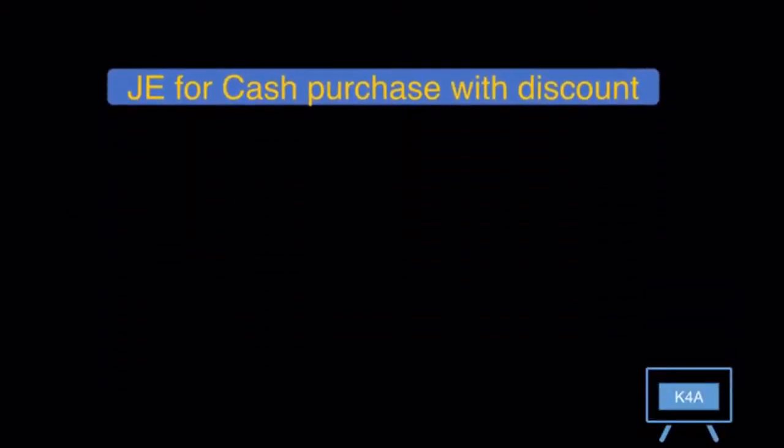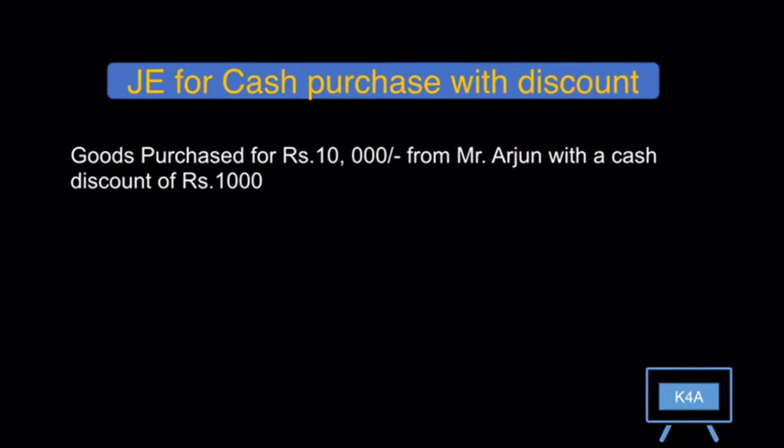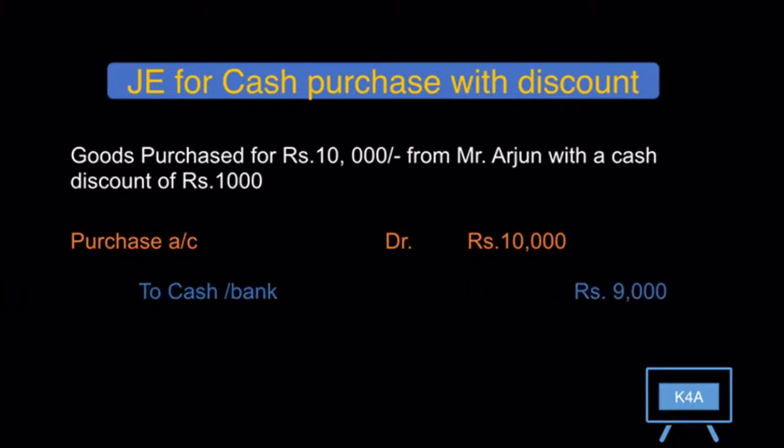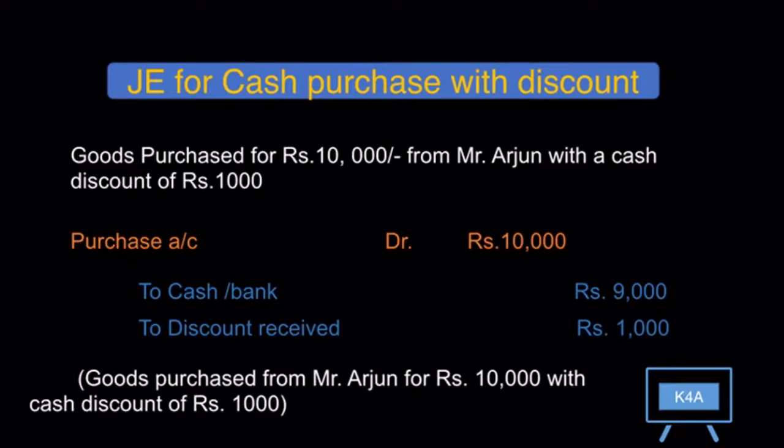And the third entry in purchase would be goods purchased for Rs 10,000 from Mr. Arjun with a cash discount of Rs 1,000. And the entry would be purchase account debit 10,000 to cash 9,000 and to discount received 1,000. Hope now we have clear understanding why we have debited purchase account and credited cash account.